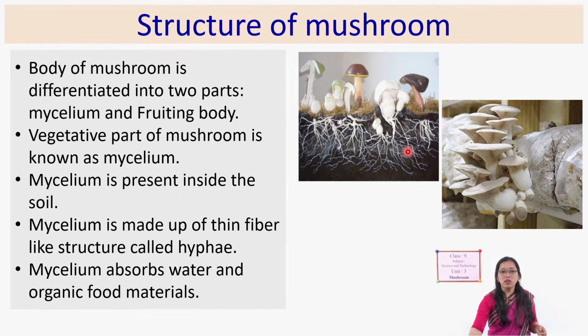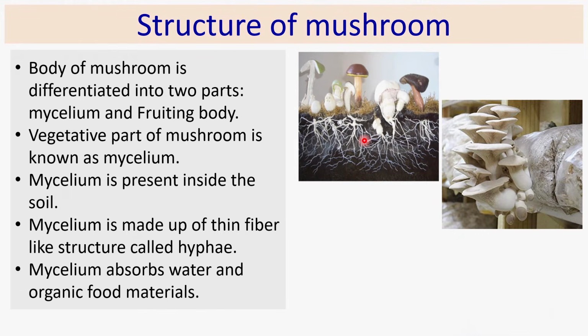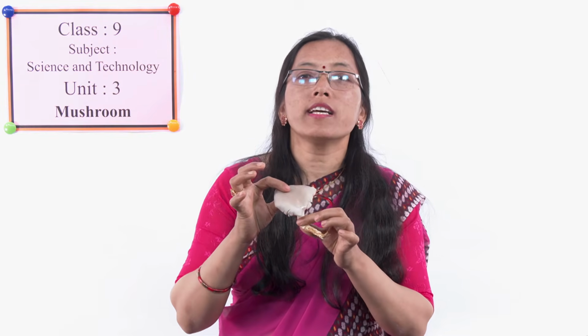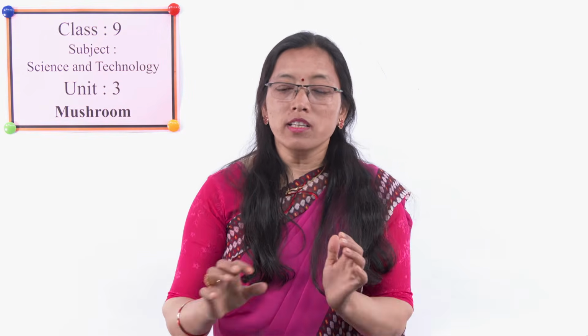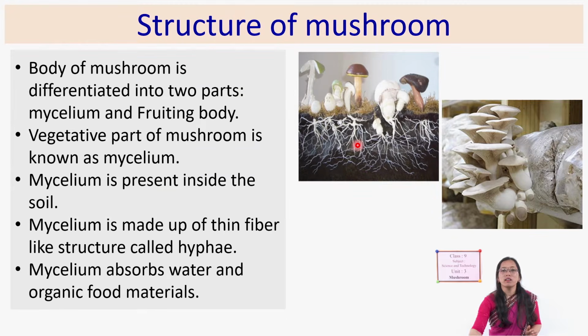Okay, this mycelium or the vegetative part, what is the function of it? It absorbs nutrients and water required for the mushroom from the dead and decaying organic matter. And after they mature, they will produce the fruiting body. Just like this one is the fruiting body, and this fruiting body is the reproductive part of the mushroom. Okay, this vegetative part is inside the soil and the reproductive part is above the soil.